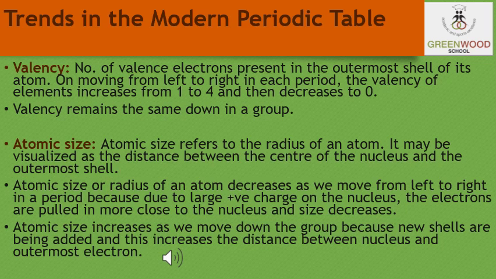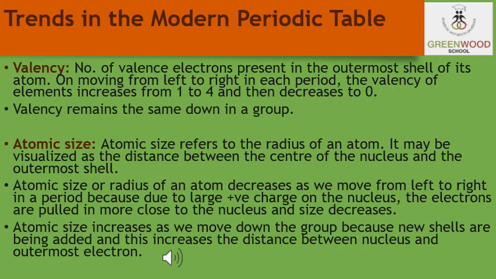Now let us come to the atomic size. Atomic size refers to the radius of an atom. It may be visualized as the distance between the center of the nucleus and the outermost shell. The atomic size or the radius of an atom decreases as we move from left to right in a period because due to the large positive charge on the nucleus, the electrons are pulled in more close to the nucleus and the size decreases.